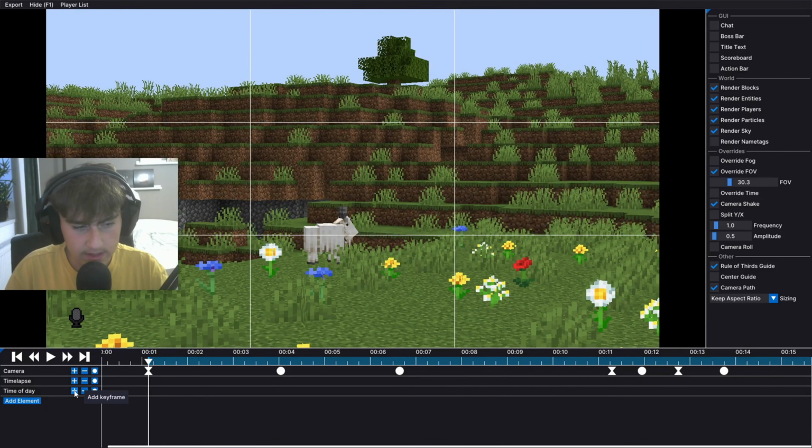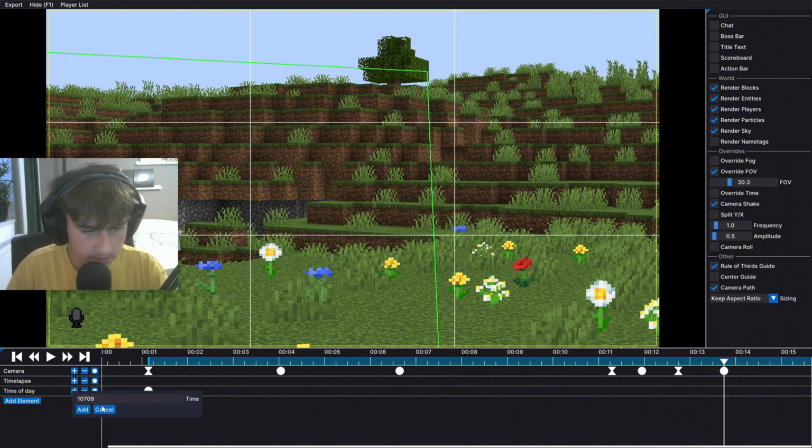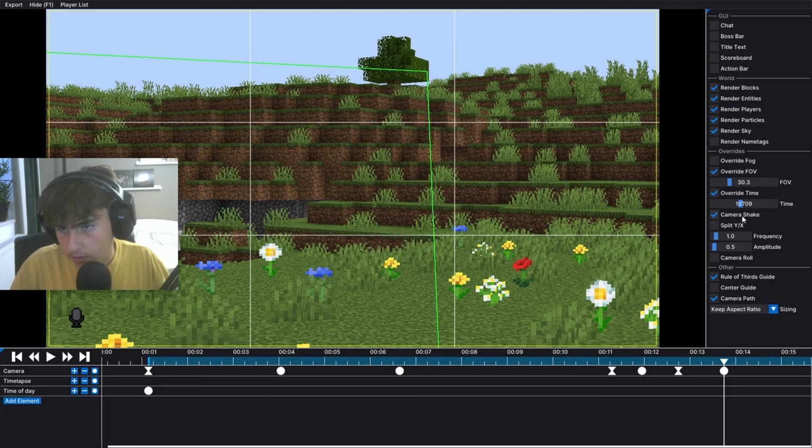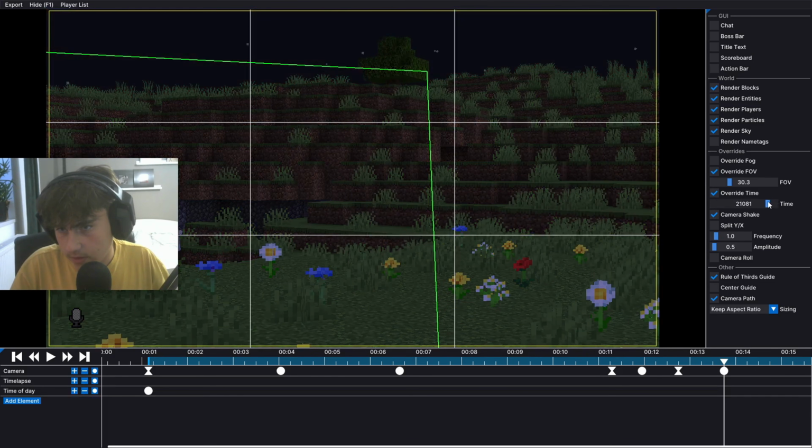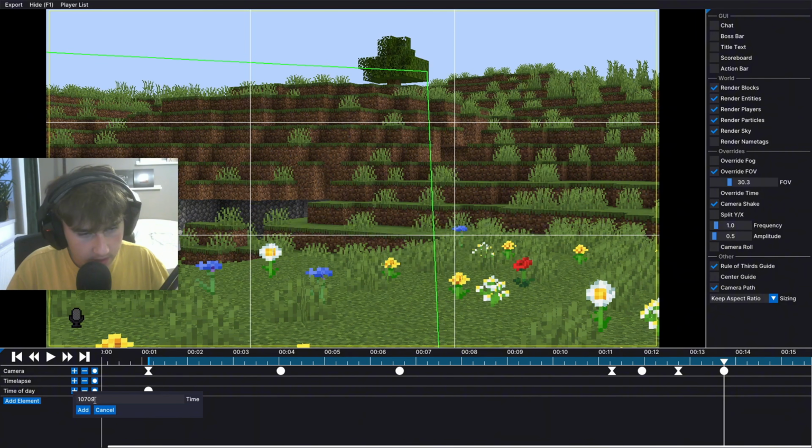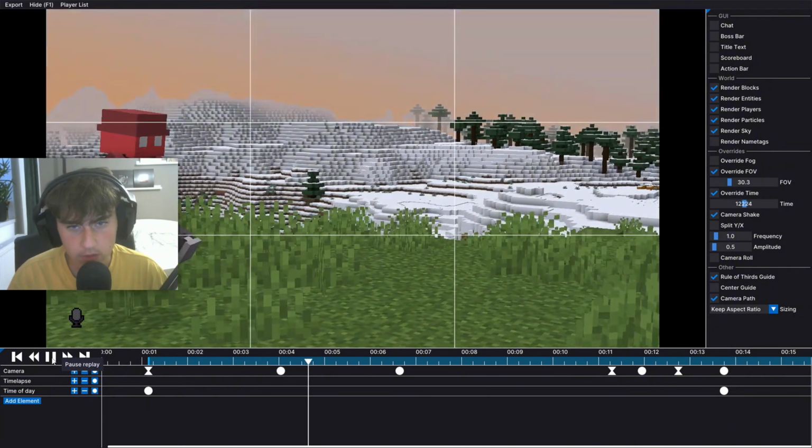Before time lapse, I'm gonna tackle time of day. You can just add the normal time, and then by the end of the video, let's say I want it to be dark, you can check what time it is by going on your override time and see what you want it to be. So let's say 20,000. Time of day 20,000. 1000 and add. And now you can see the duration of this video, it will turn dark.